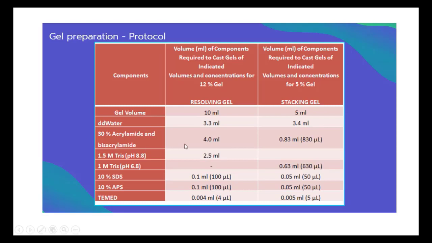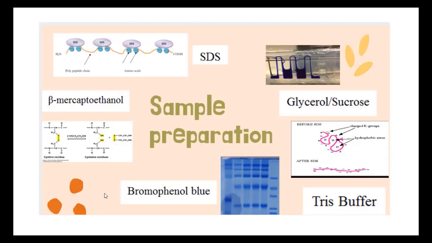See that here 2.5 ml is there, just 630 microliters is there, and 1.5 molar Tris-HCl for the resolving gel, 1 molar for the stacking gel. Then APS, TEMED, and SDS. SDS gives negative charge, APS makes a free radical mechanism, and TEMED acts as an initiator for the reaction. Within 5 minutes the gel is formed.